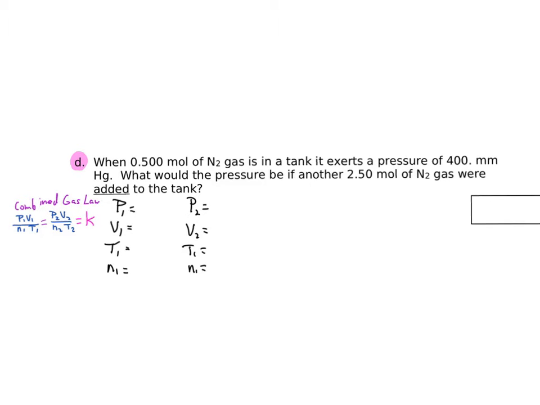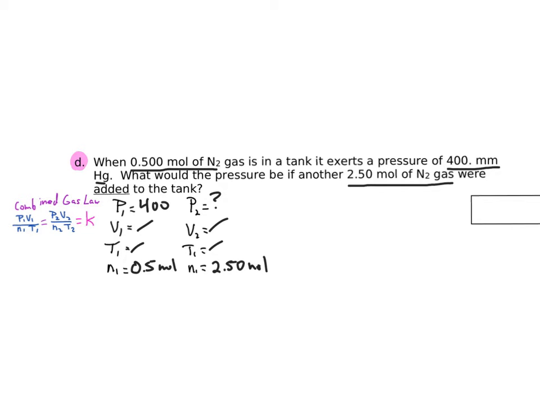So I'm going to underline all the major players that we have. We have moles of nitrogen and 400 millimeters of mercury. That's a pressure value. And then we have another moles. So the two big things we have are moles and pressure. Filling those in, it looks like when we add some more molecules, I want to know what that's going to do to the pressure. And since volume and temperature are not involved there, we're going to assume that they remain constant, so we don't need to worry about those.